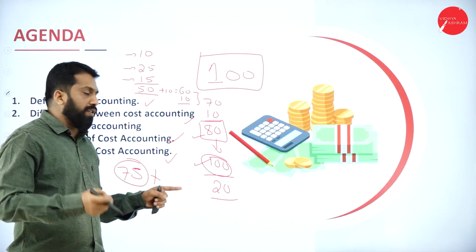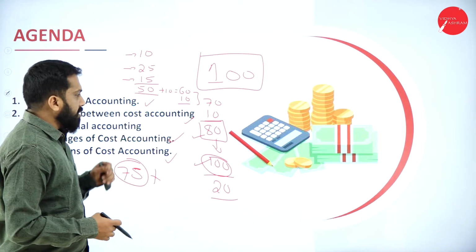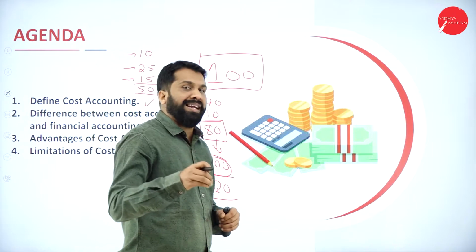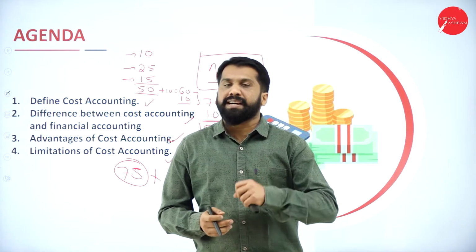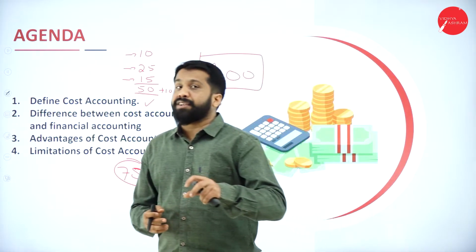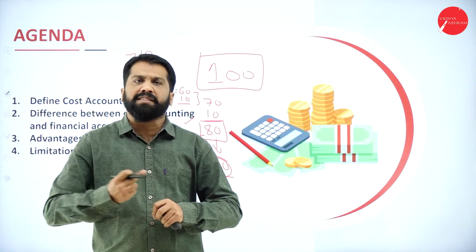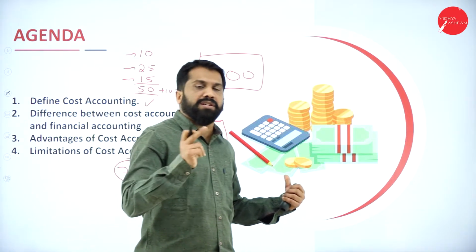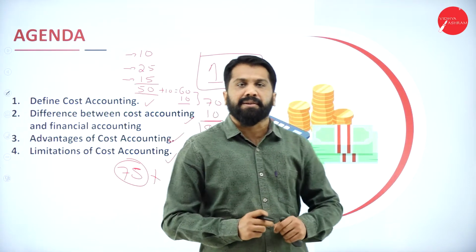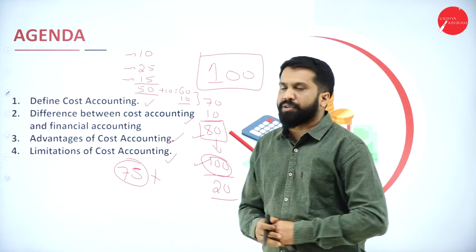To know the profit, you must know what your cost is. In this cost, we include all your manufacturing cost, your selling and distribution cost, office administration cost, your factory overhead cost, direct as well as indirect. Everything is included in cost accounting. While doing a cost sheet, you will get to know what cost accounting is. I'll give you a simple example for cost accounting.